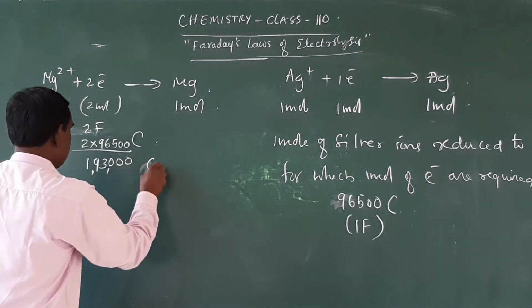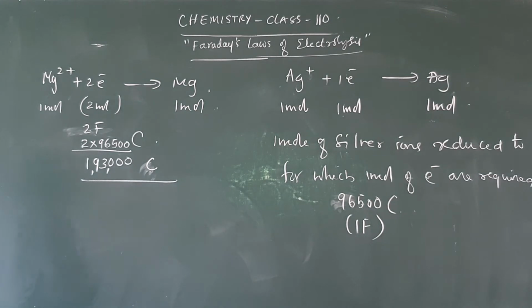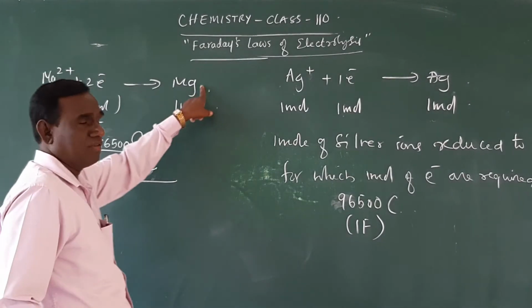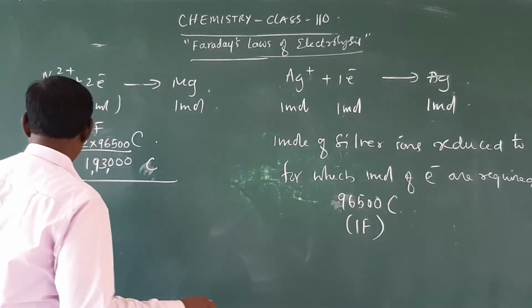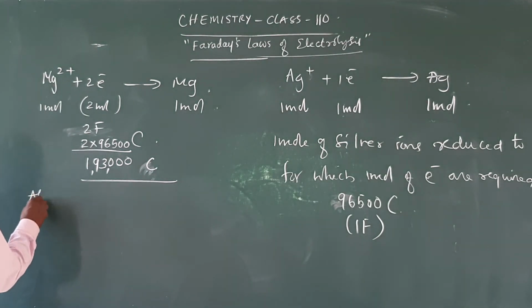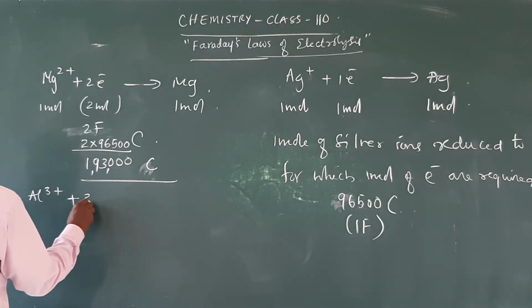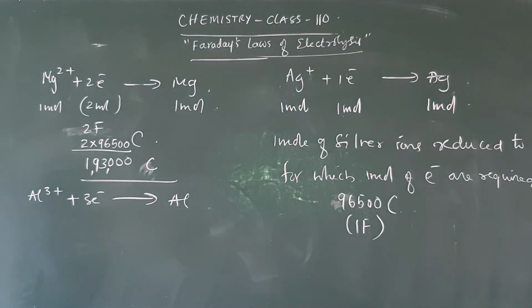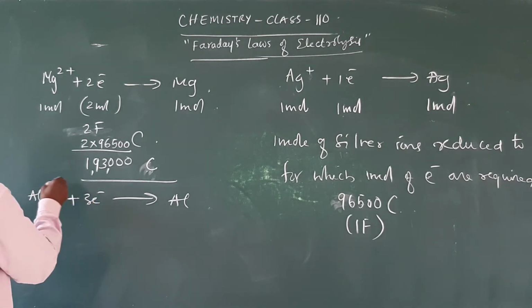1,93,000 coulombs. 2 Faraday is equal to what? 1,93,000 coulombs of electricity is required for the conversion of 1 mole of magnesium ions into 1 mole of magnesium. So if you take this one, that is Al3+ + 3 electrons. Here you will be getting that is 3 moles of electrons are required.